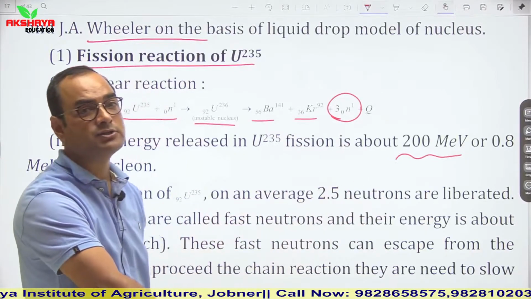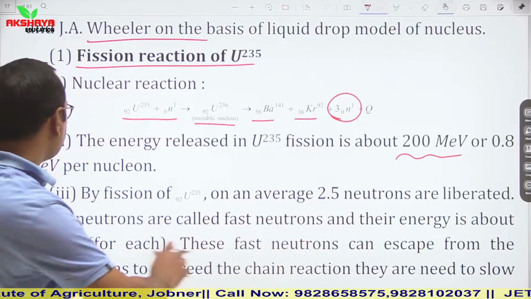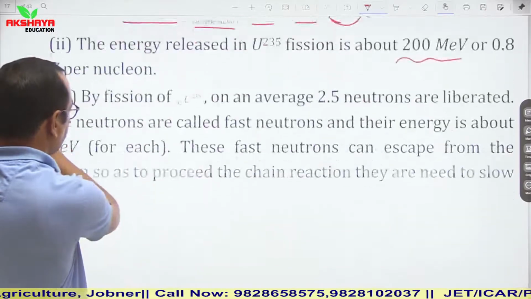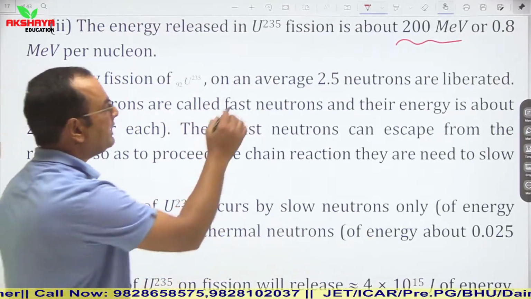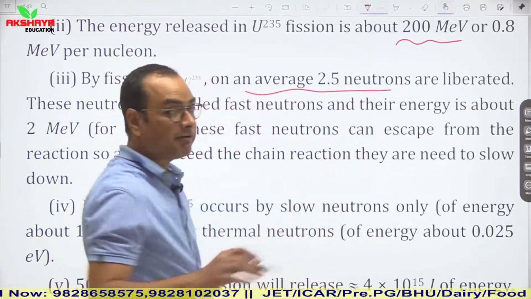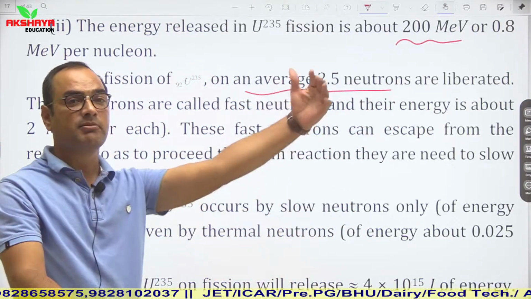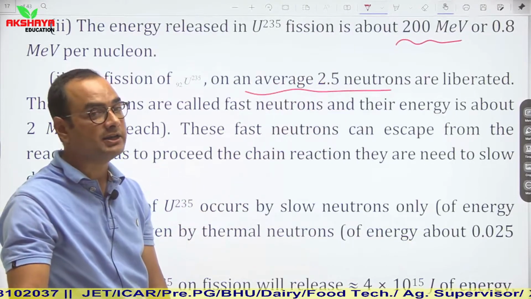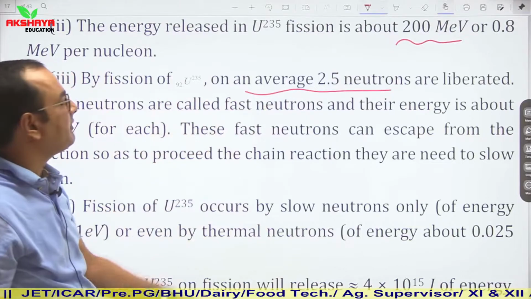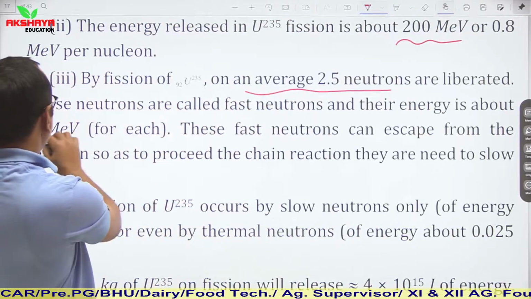Released energy is around 200 mega electron volt. If we talk about average number of neutrons, then maximum number of neutrons is 3 and on an average 2.5 neutrons are released when uranium-235 is fissioned.